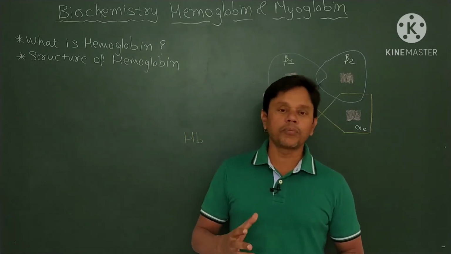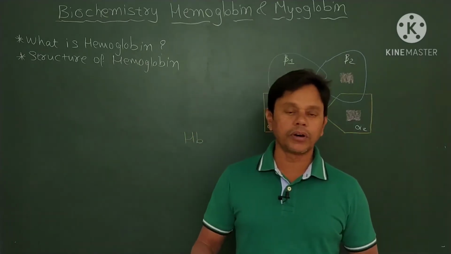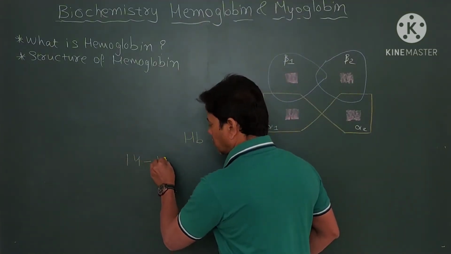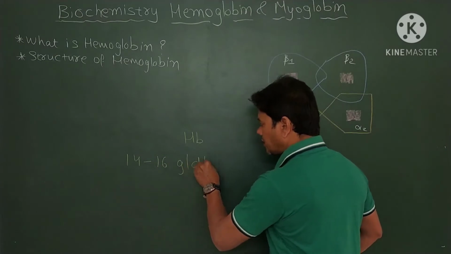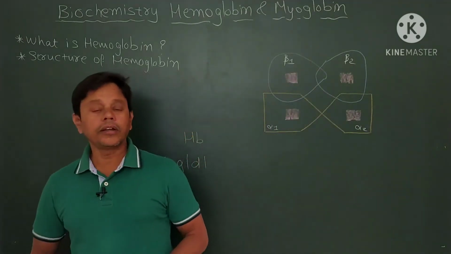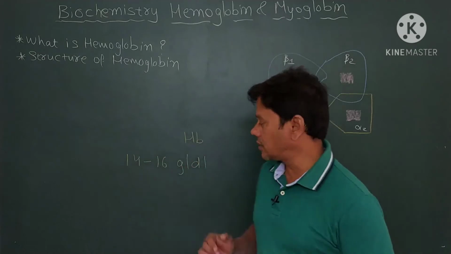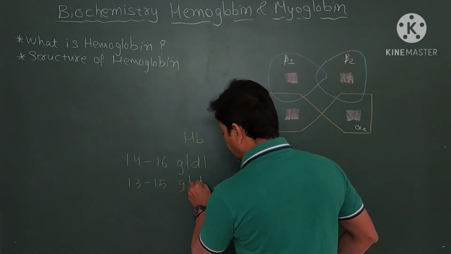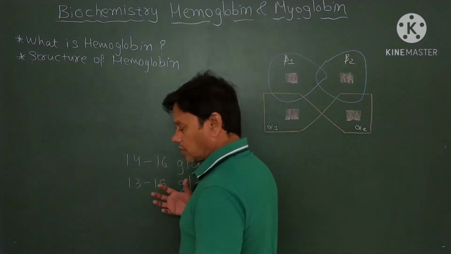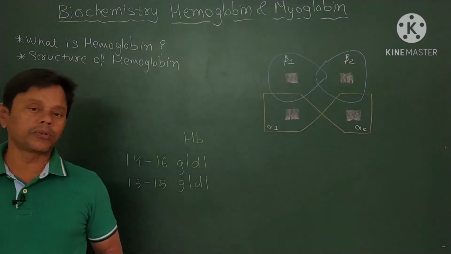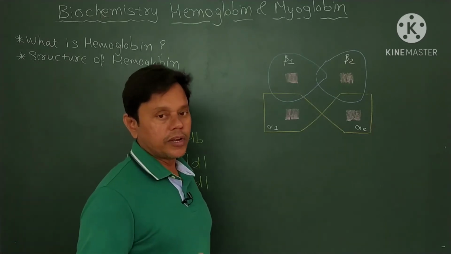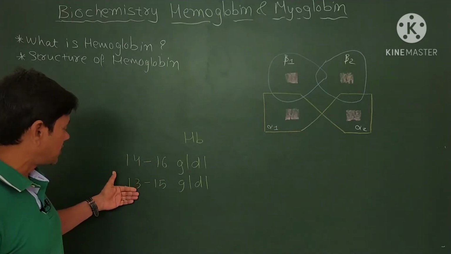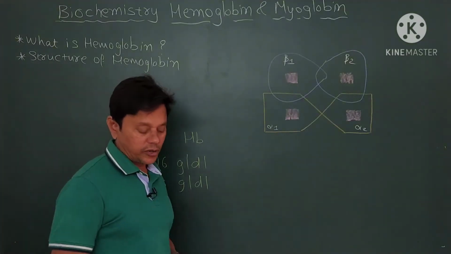Now the normal proportion of hemoglobin in blood in male is 14 to 16 gram per deciliter, and in female it is 13 to 15 gram per deciliter.